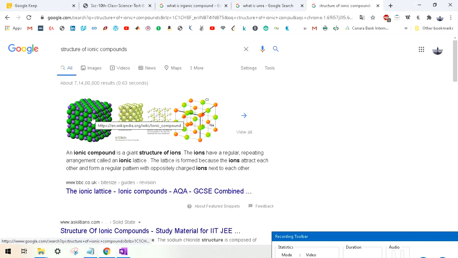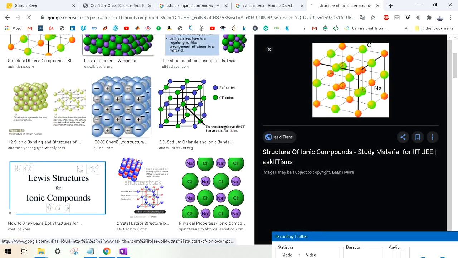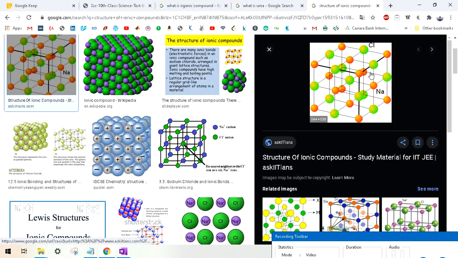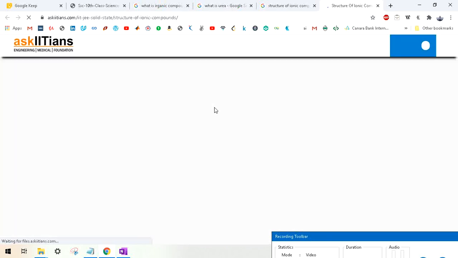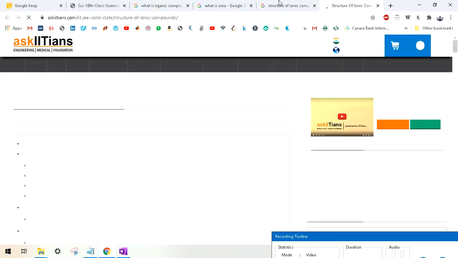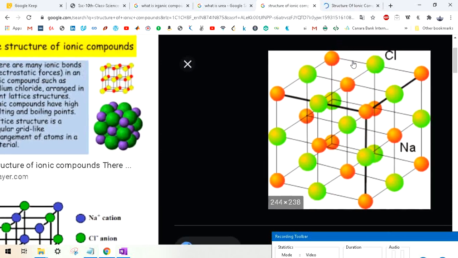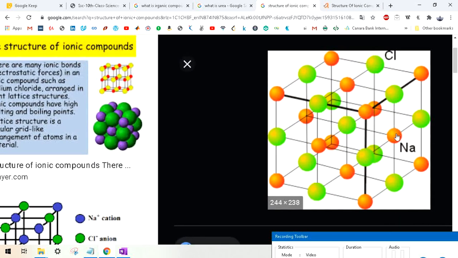So I hope you can see this diagram. This is the simple diagram of sodium and chlorine. I hope you know that NaCl is sodium chloride, right? If you see this diagram, the smaller atoms, the orange ones, are sodium, and the green ones are chlorine. Chlorine will have one negative charge, sodium will have one positive charge, and because of the attraction force they form a bond. This is called an ionic compound.